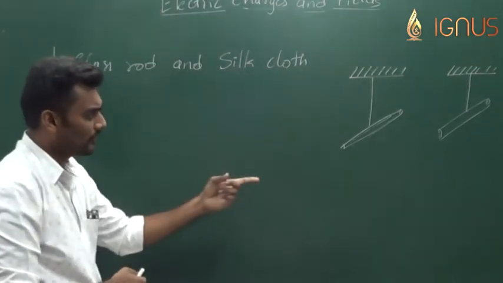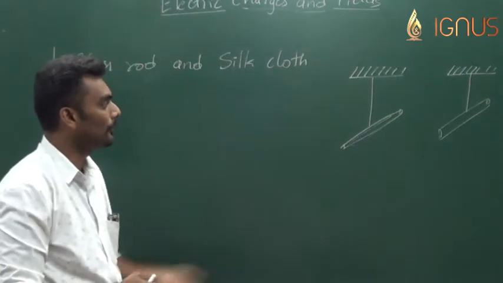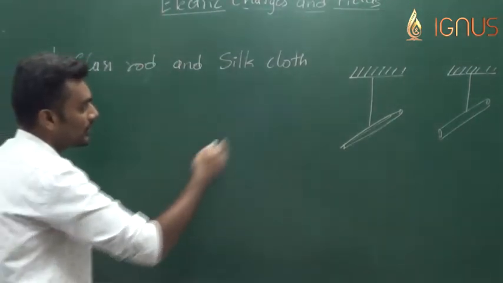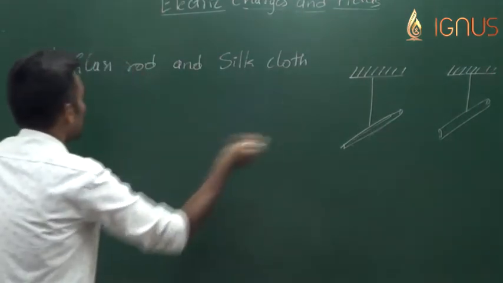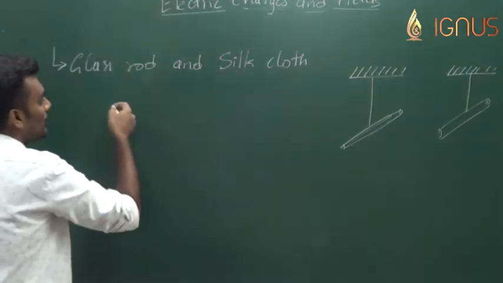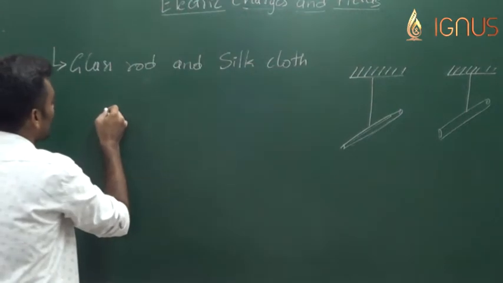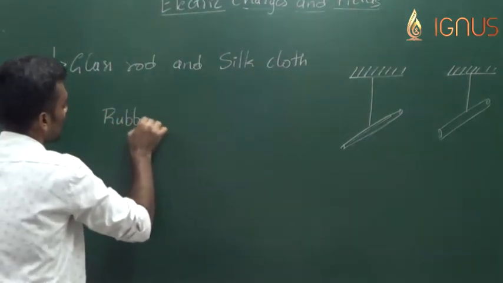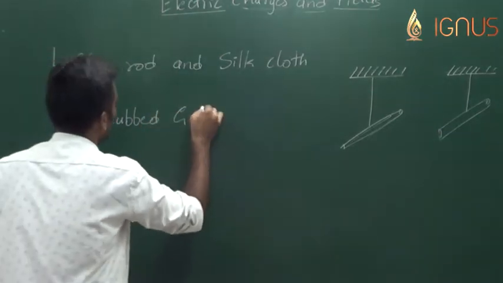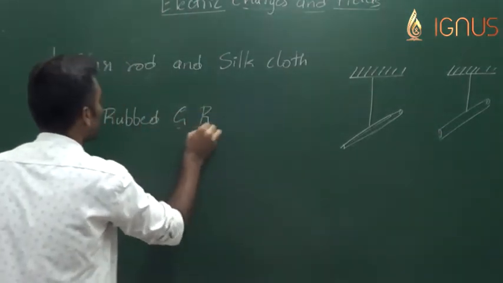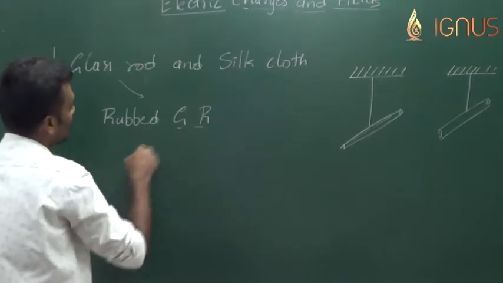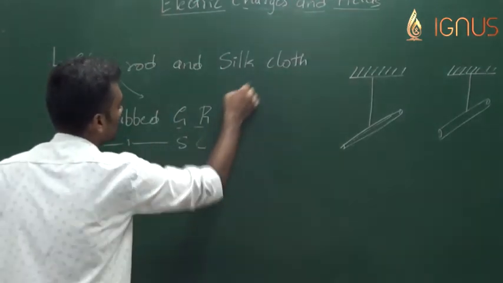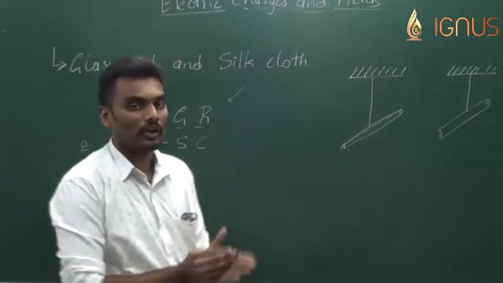This is one of the properties we observe when glass rod and silk cloth are rubbed with each other. One more observation was when a rubbed glass rod, which I'll refer to as GR, and a rubbed silk cloth were brought in contact.